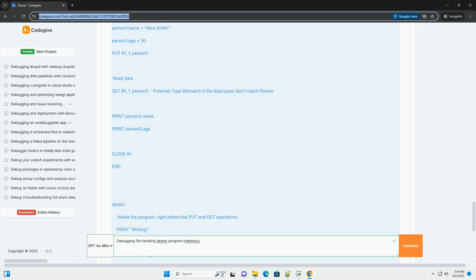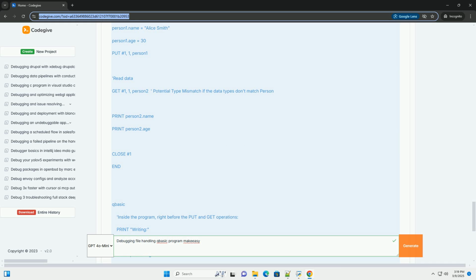Debugging: 1. Run the program. If you get a type mismatch error when reading, especially after modifying the program, it means the data you're reading from the file doesn't match the person type definition. 2. The problem: the error often arises when the file people.dat already exists with data written using a different person type, for example different string lengths or a different order of fields. 3. Solution 1, ensure consistent type definitions. The type definition must be the same when writing and reading. This is critical for random access files.